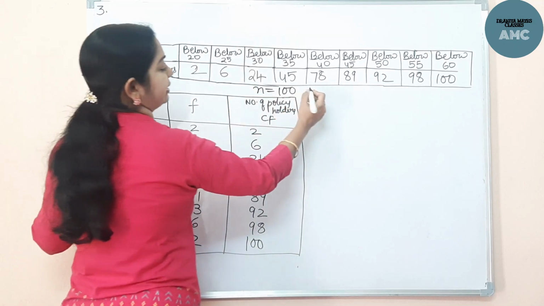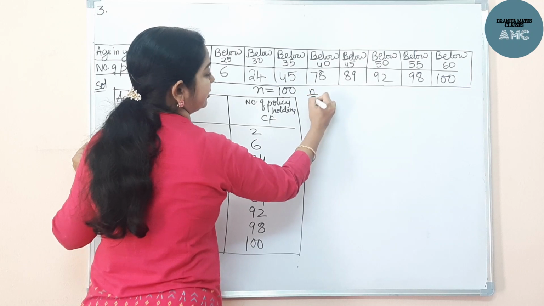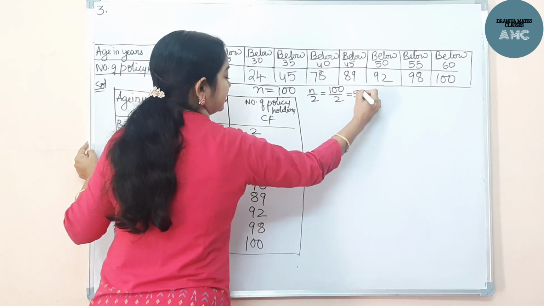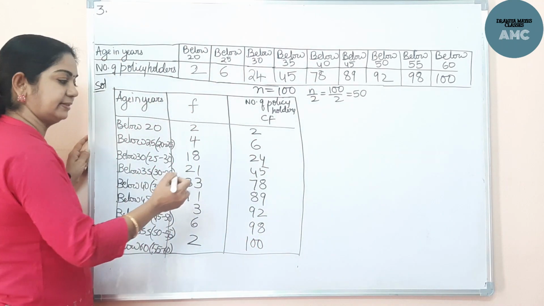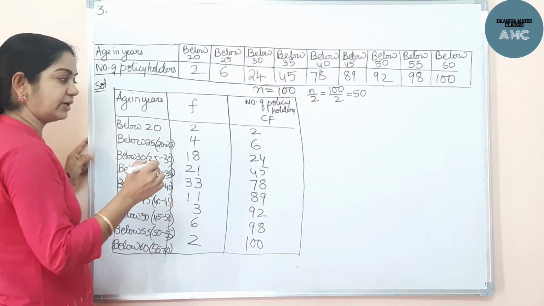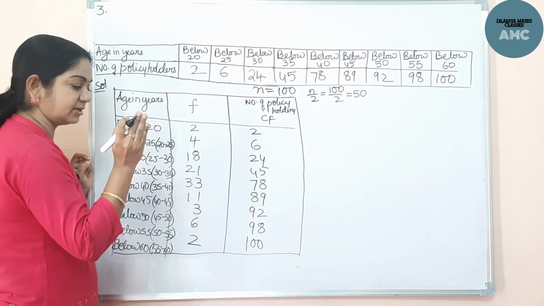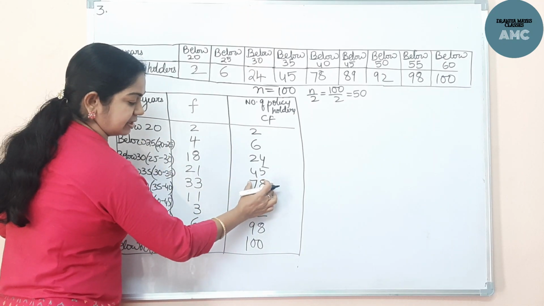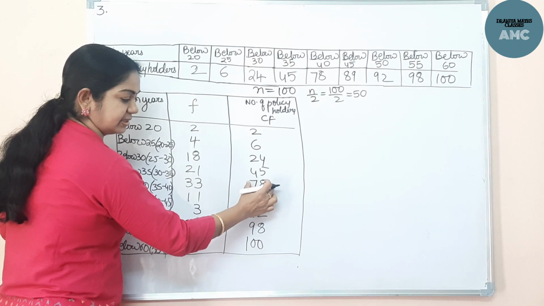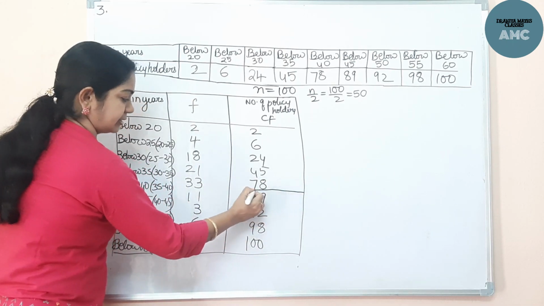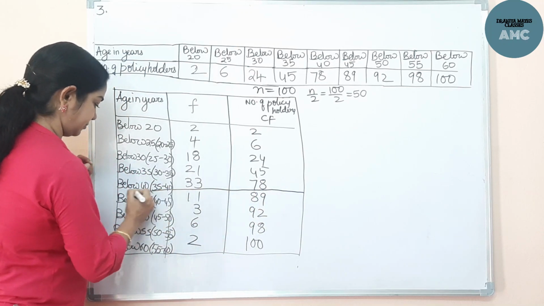Now here n is 100, so n by 2 comes to 100 by 2, that is 50. Now this n by 2 value must not exceed the CF; for the first time it should be exceeded. That means here this CF is 78, for the first time it is exceeding here. So this becomes our median class.